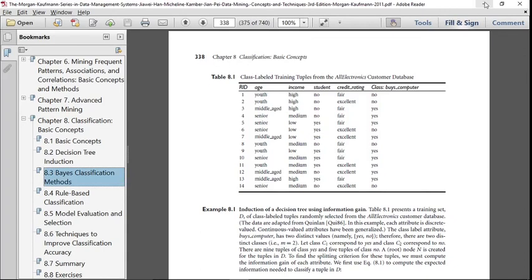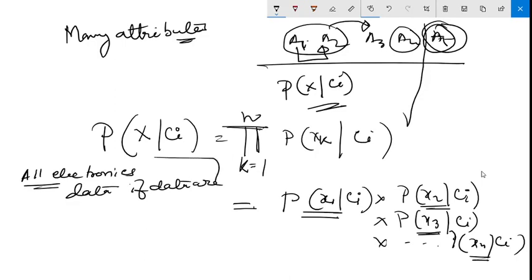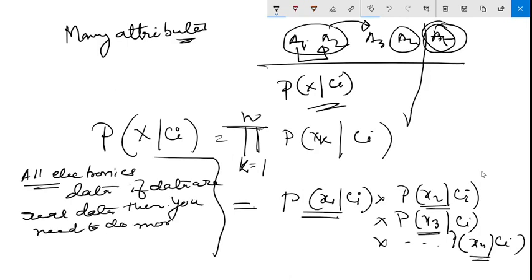Okay, so in that AllElectronics data set, if the data are real values, continuous values, then you have to do more work, and that method is called Gaussian distribution.